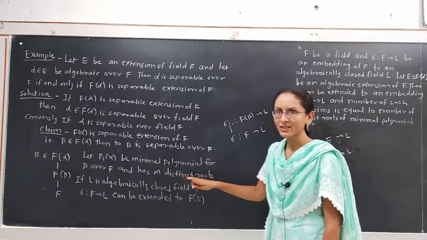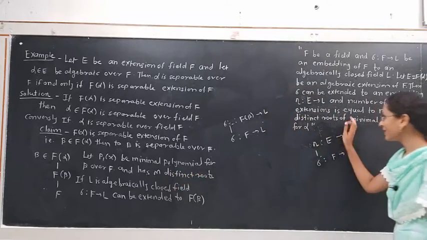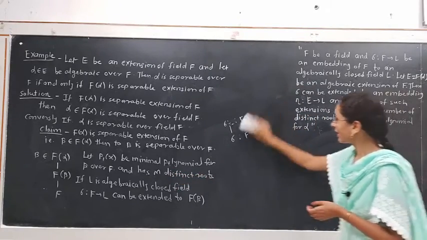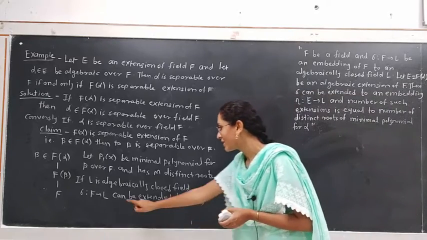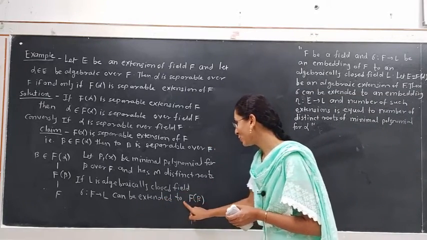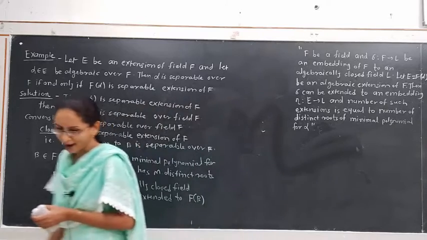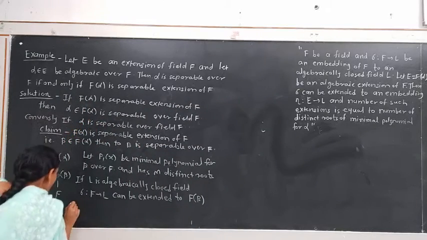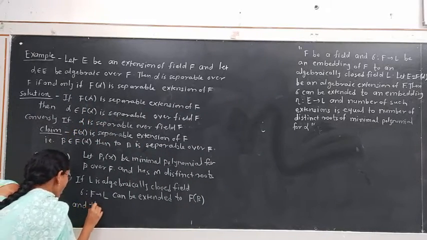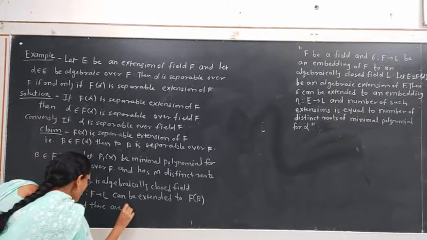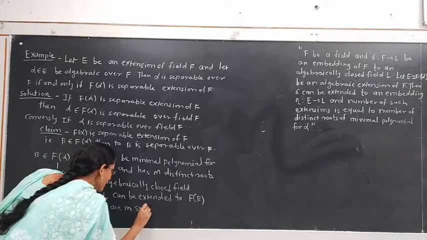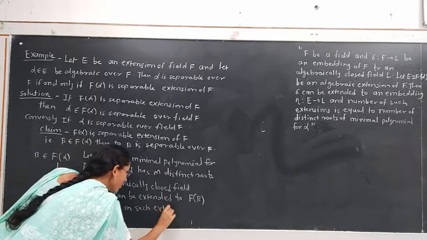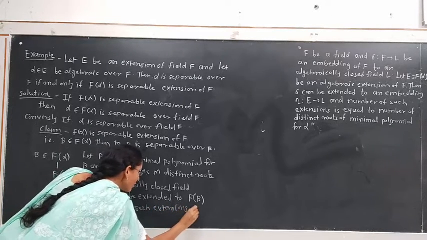There are m such extensions because of this theorem. Hence sigma can be extended to F of beta, and there are m such extensions possible.